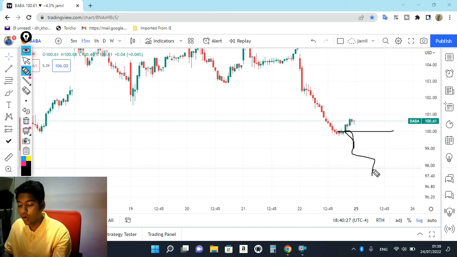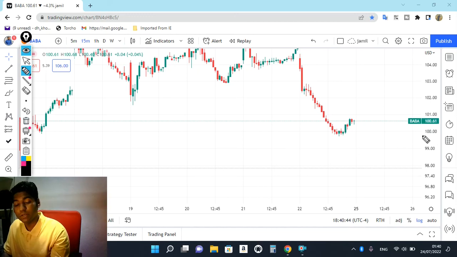You can even hold this position intraday, because as we see on the weekly chart, 80, 82, 83, 85 is a very huge range. At minimum 10 to 12 points we can capture if the 100 level breaks down. Remember, the 100 level needs to break down.